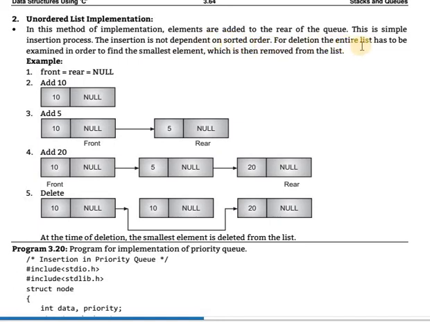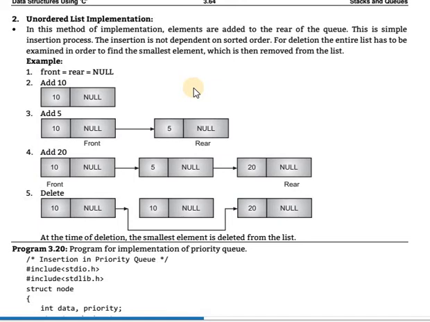For deletion, the entire list has to be examined in order to find the smallest element, which is then removed from the list. So first we find the smallest number and that will be removed. But in the ordered list, the first element will be removed because the list is sorted, and data is added in sorted order.